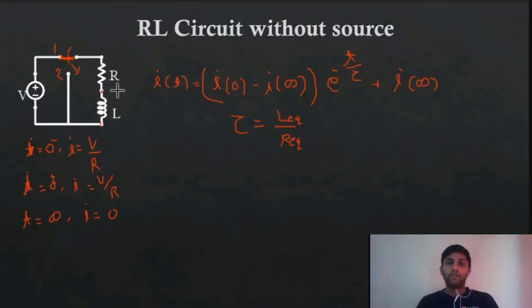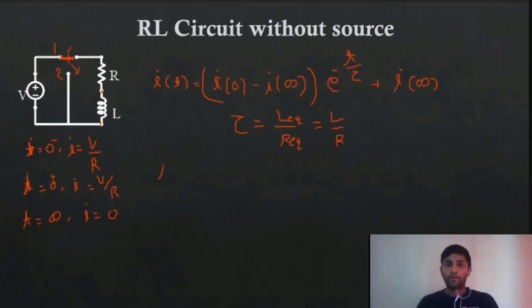Similarly, if there are many inductors in parallel or series combination, then in that case I will take the L equivalent. So we'll get the time constant tau equal to L equivalent divided by R equivalent. For this circuit, our L equivalent is nothing but L and R equivalent is nothing but R. So I just need to put these values in this equation.